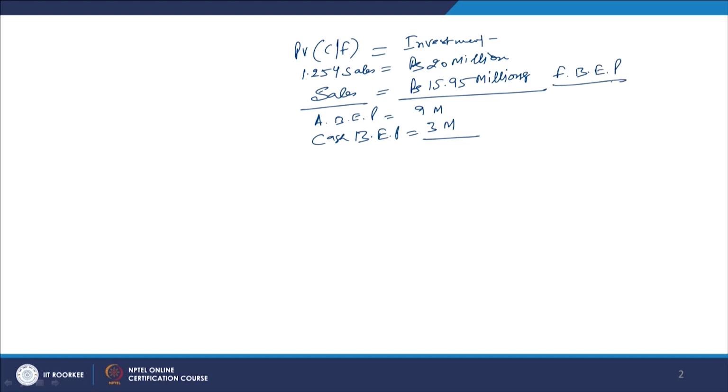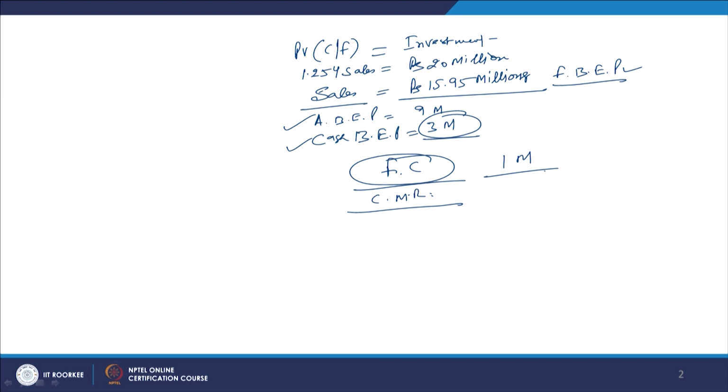This is the financial break even point, this is the accounting break even point, and this is the cash break even point, right. So, this is the lowest one, which is the 3 million rupees, and why is it the lowest one? Because we followed the formula, that is the fixed cost divided by the contribution margin ratio, CMR, and in this case the fixed cost was only 1 million, which was the cash fixed cost. So, we had to recover only the smallest amount, only 1 million, from the contribution margin ratio.